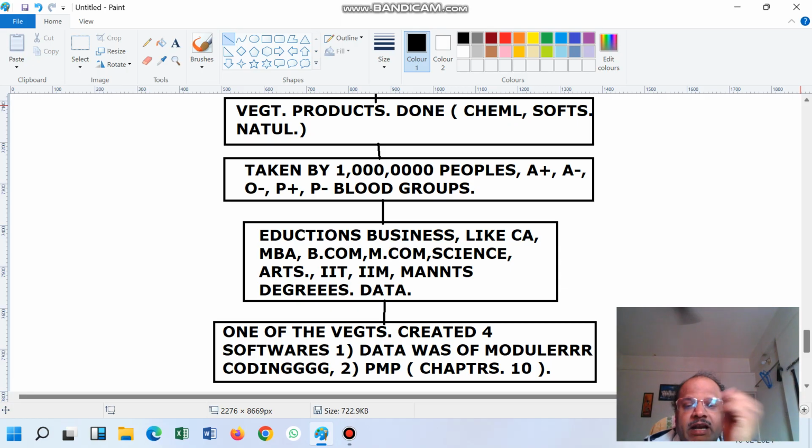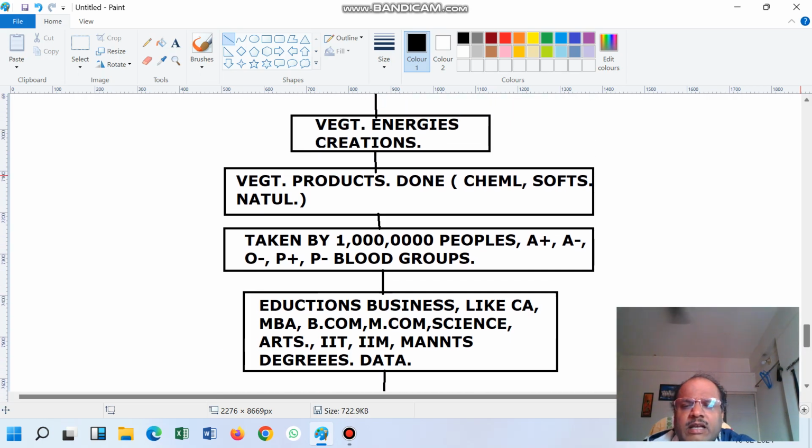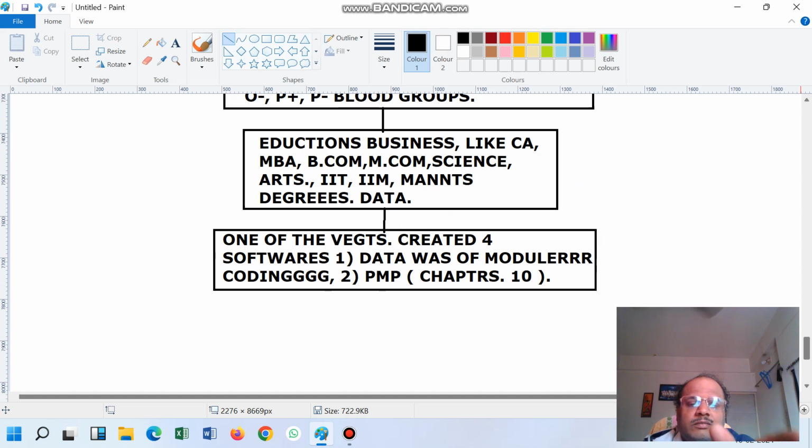They are using their brain also. Everything they are doing. After consuming these vegetables, one of the vegetables is created for the people who are doing modular level coding. If you eat this vegetable, you are going to do very good modular coding.